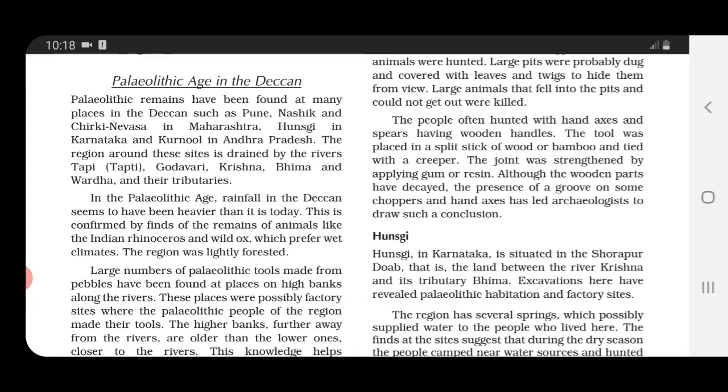So here is how they came to the conclusion that during that time much heavier rain was there as compared to the present day, by the findings. These remains of animals which they have found, they preferred a wet climate. That is why they are guessing these things.